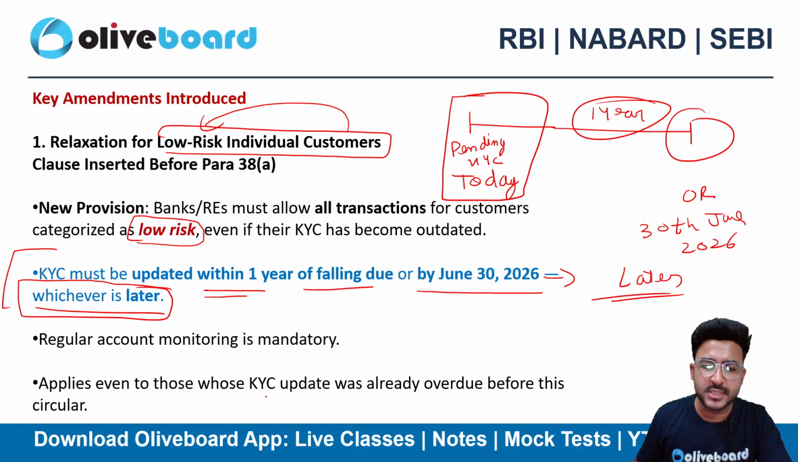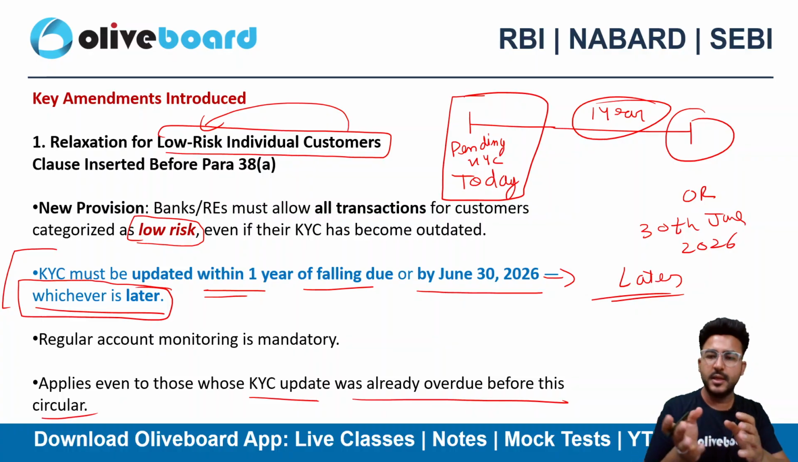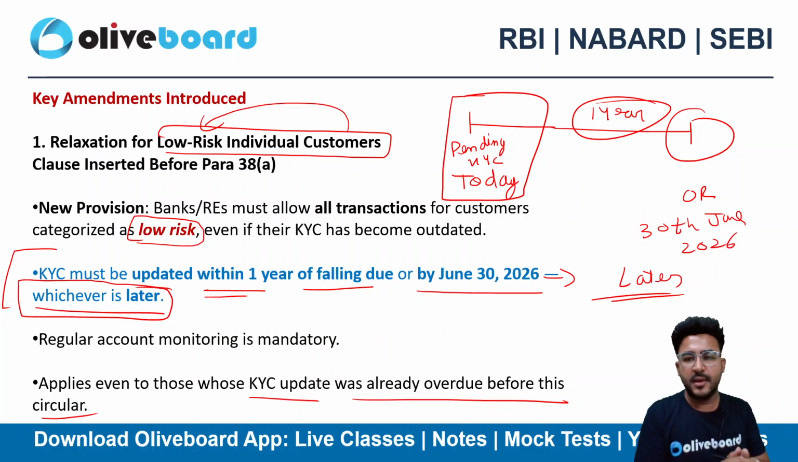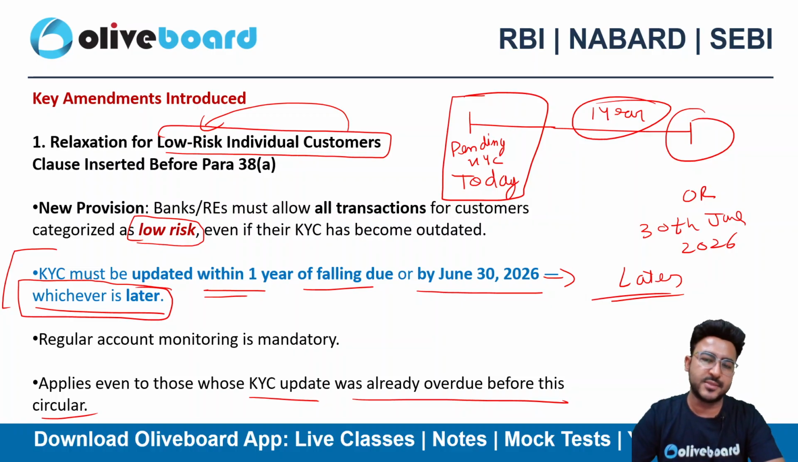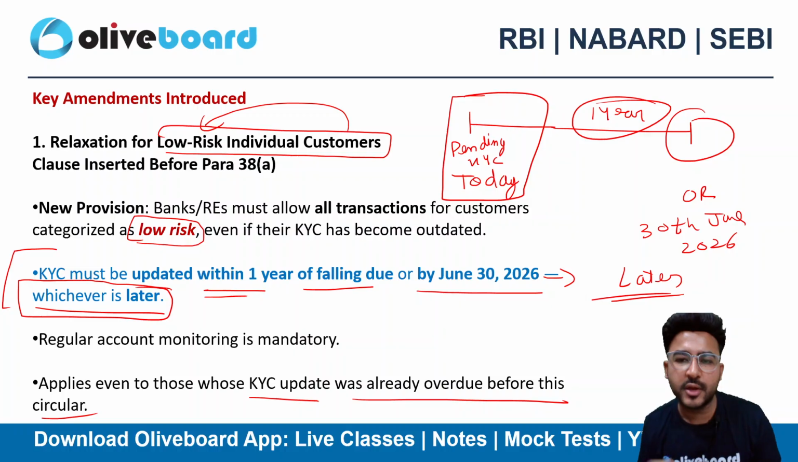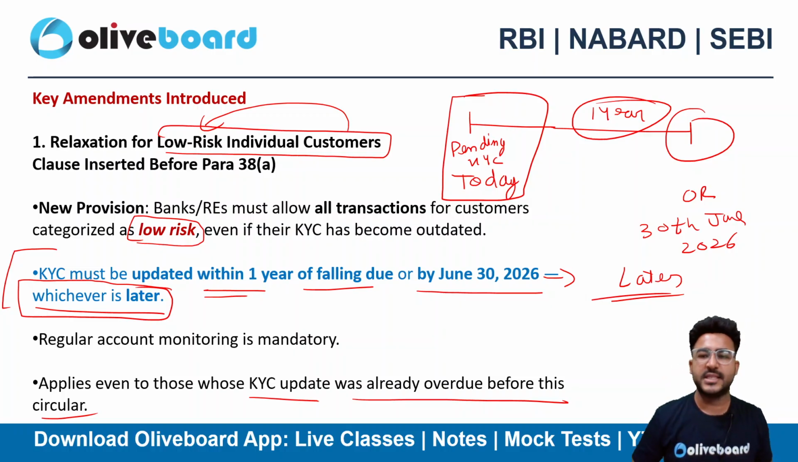It applies even to those KYC updates that were already overdue before this circular. Let's suppose the KYC updates were already overdue and this circular came as of now in June, right? Still it will be applicable. This circular will be applicable on these old KYC related updates as well. So within 1 year from the pending date or 30th June 2026, whichever is later, you need to get your KYC done.